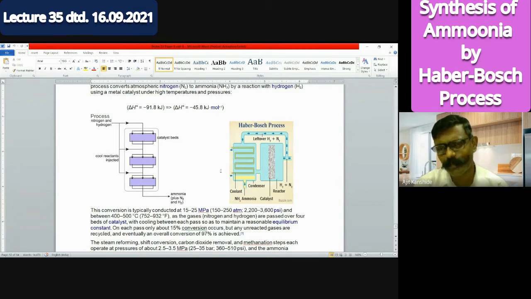Somewhat more in detail, they have given this. See here, nitrogen and hydrogen pass and react. The leftover nitrogen and hydrogen coming out are allowed to pass through the catalyst and combine. During that reaction, a low temperature is necessary here, and for that a coolant is there. You can consider that water is flown, or liquid ammonia, or dry ice is there. The coolant is going to flow.